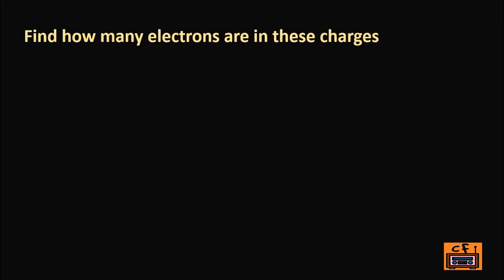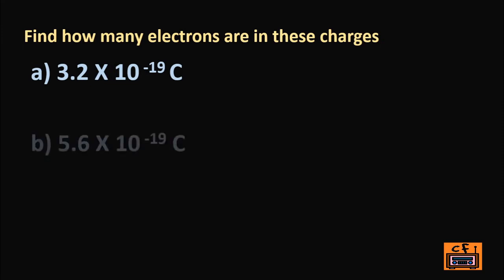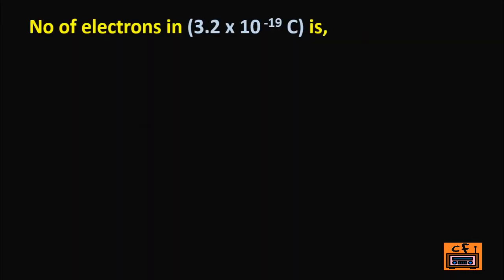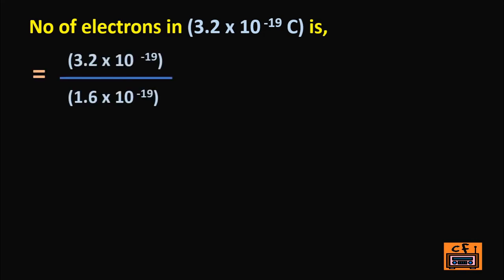Find how many electrons are in these charges. Number 1, 3.2 into 10 to the power minus 19 coulomb. Number 2, 5.6 into 10 to the power minus 19 coulomb. And number 3, 1 coulomb. So the number of electrons in a charge of 3.2 into 10 to the power minus 19 coulomb is the amount of charge divided by the charge of one electron, that is 3.2 into 10 to the power minus 19 by 1.6 into 10 to the power minus 19, that is equal to 2.